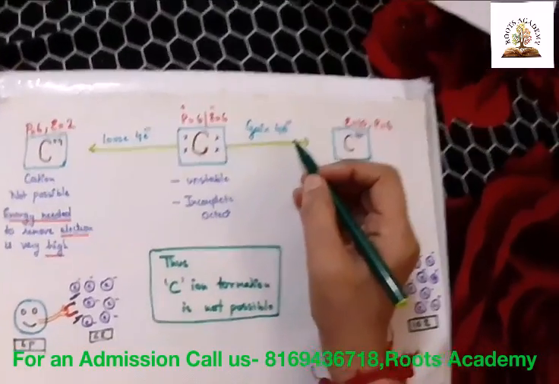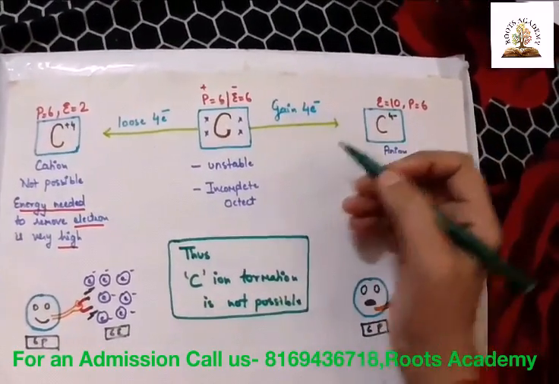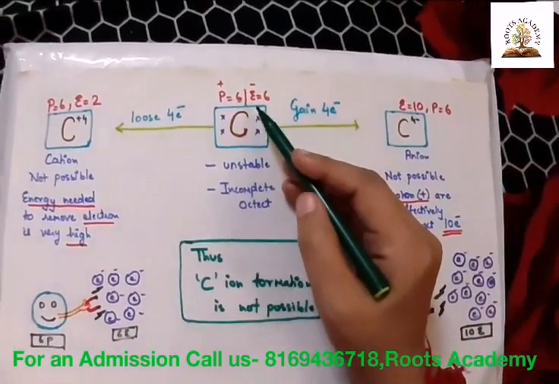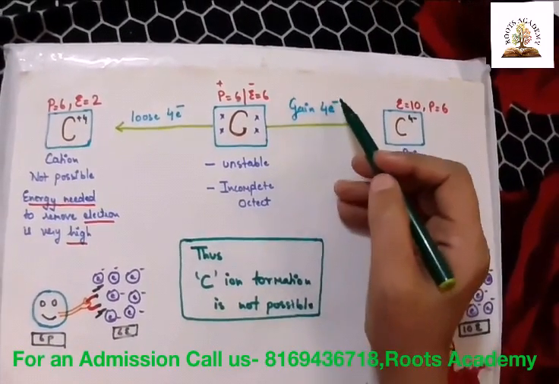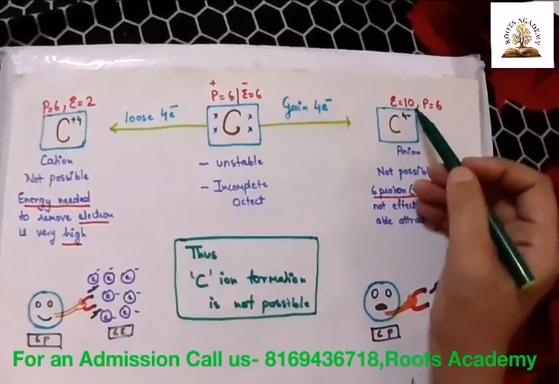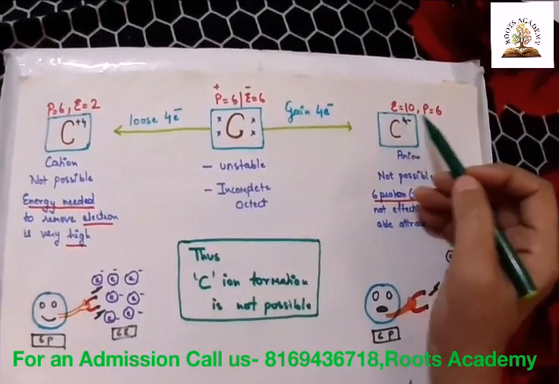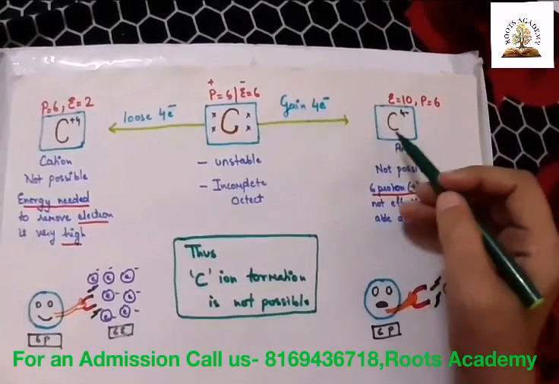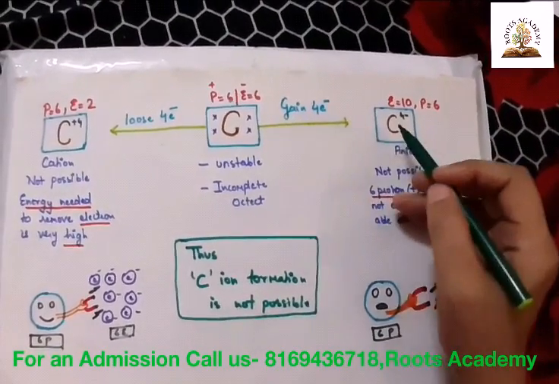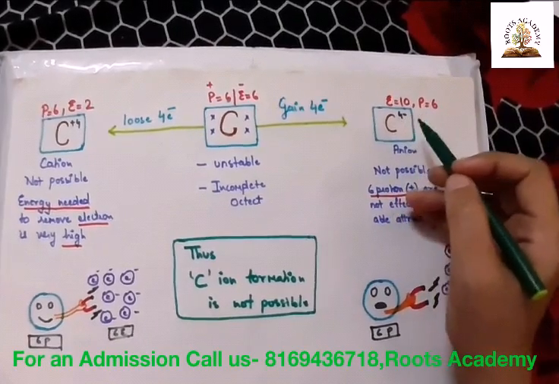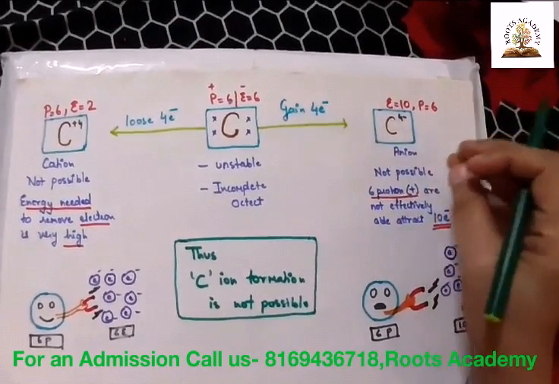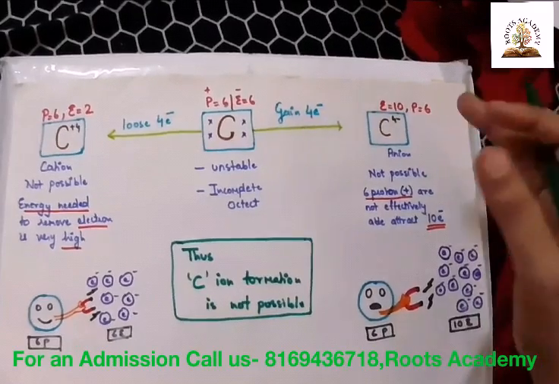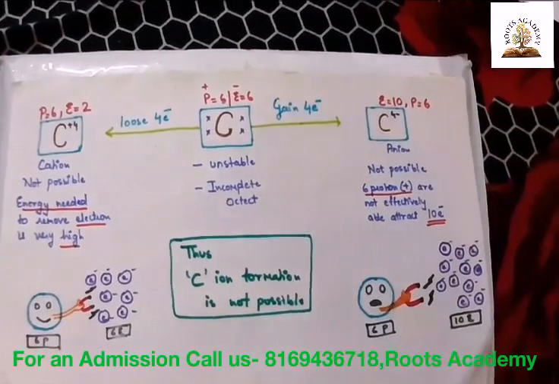If carbon is gaining 4 electrons, what will happen? As we know, electrons are 6. If carbon gains 4 more electrons, the electrons will become 10, but protons will be the same, 6. Carbon is gaining 4 more electrons, so obviously the charge will be 4 minus. Any element which has a negative charge is called an anion.